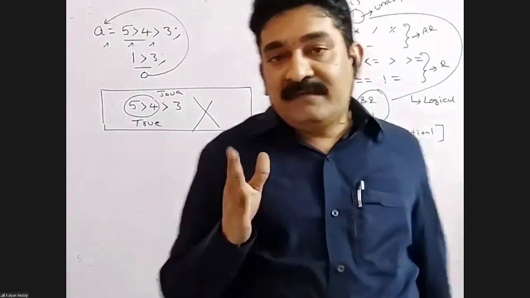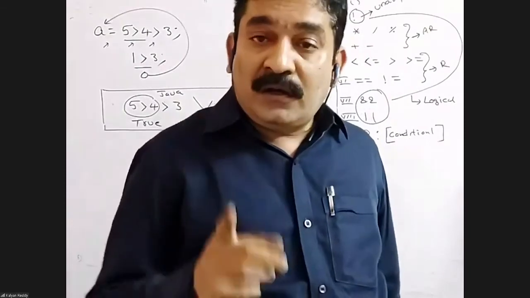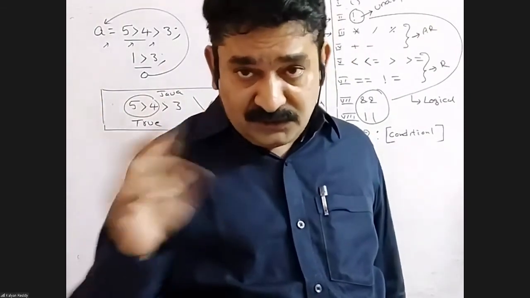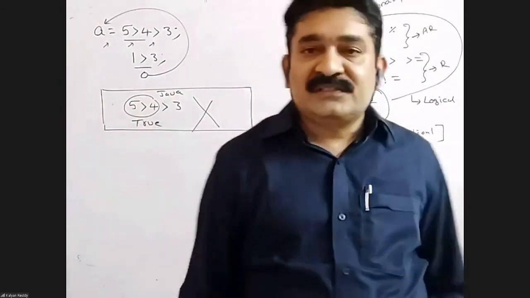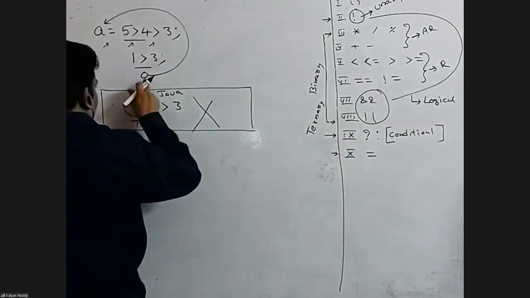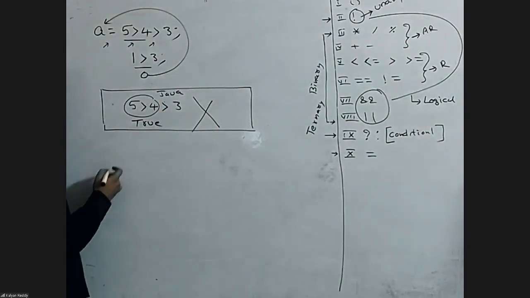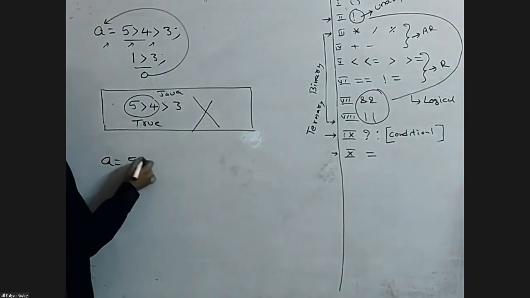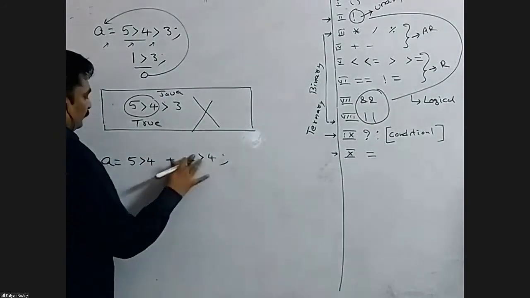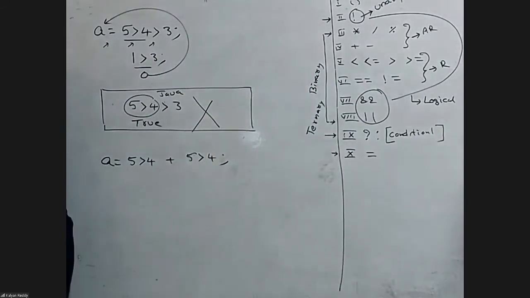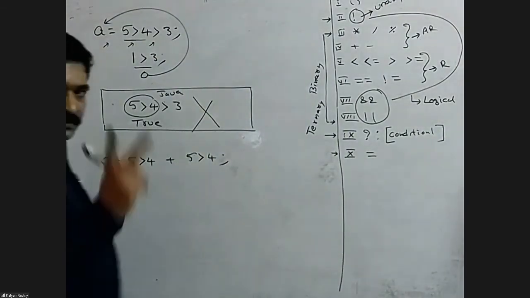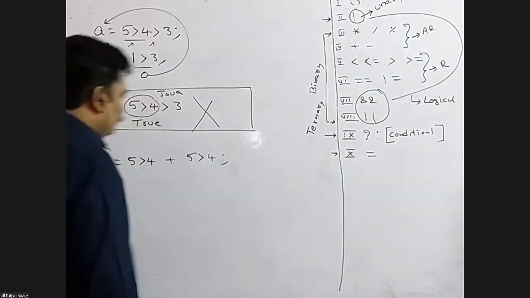Here, every non-zero is true, 0 is false, and all relational logical operators always return 1 or 0. If the expression is true, the operator returns 1, else 0. Suppose given an expression like this: A equals to 5 greater than 4 plus 5 greater than 4. What is the answer? 2 is wrong.